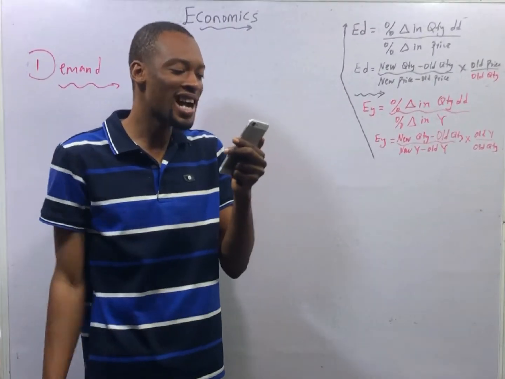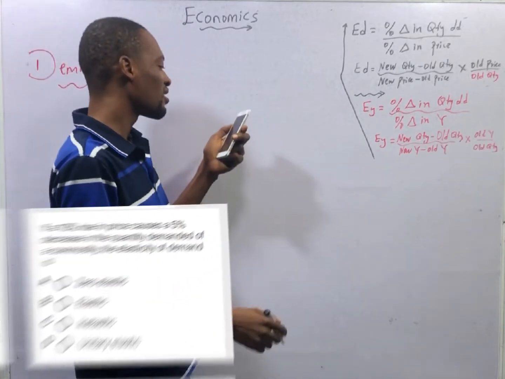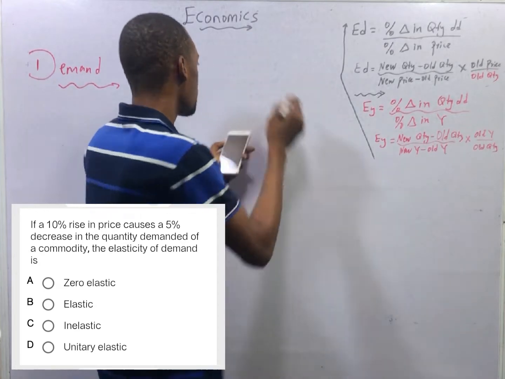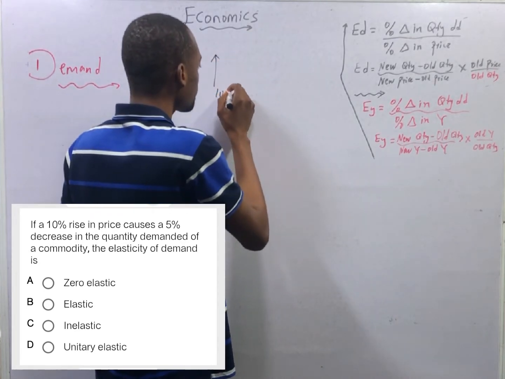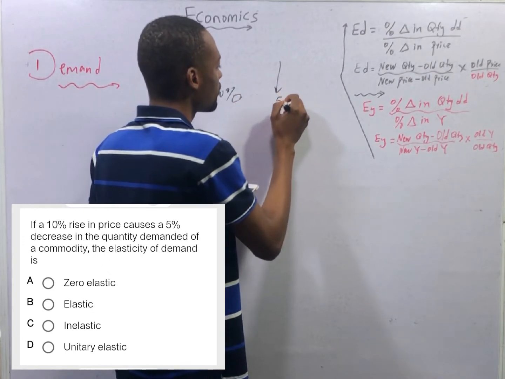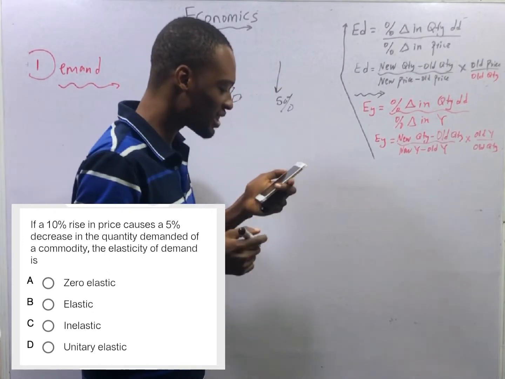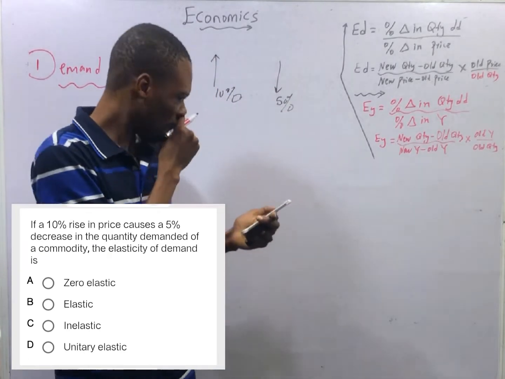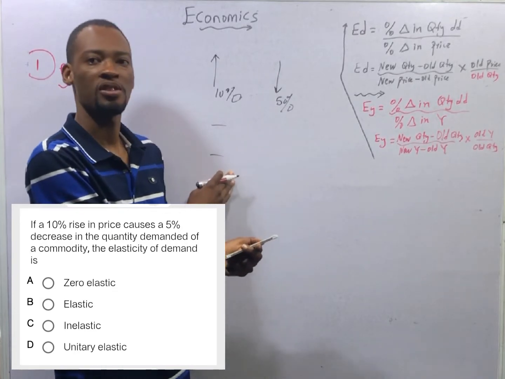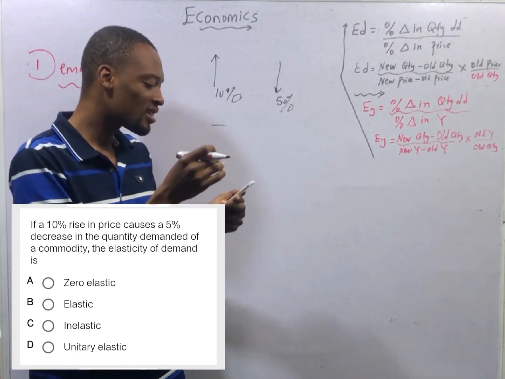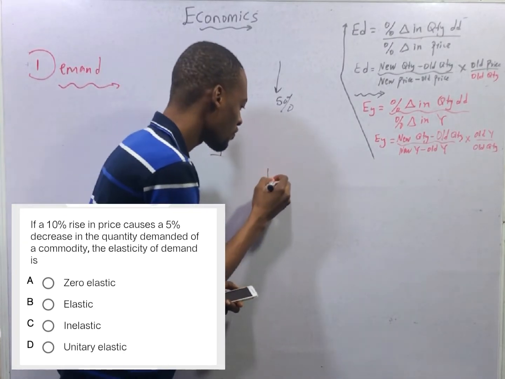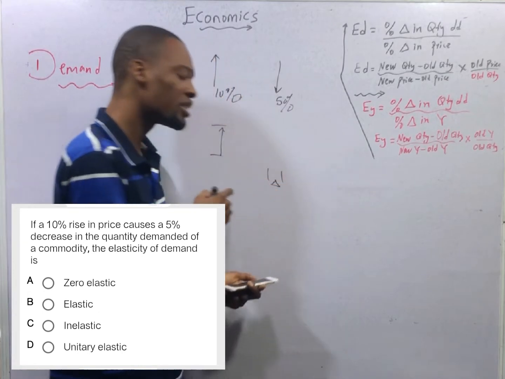If a 10% rise in price causes a 5% decrease in quantity demanded of a commodity, this simply means that a bigger rise in price is leading to a small change in quantity demanded.